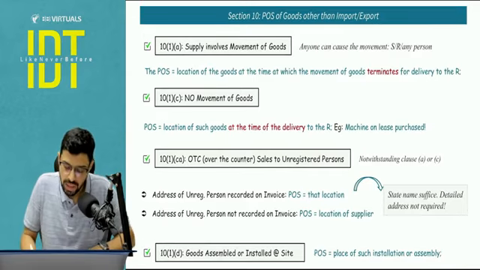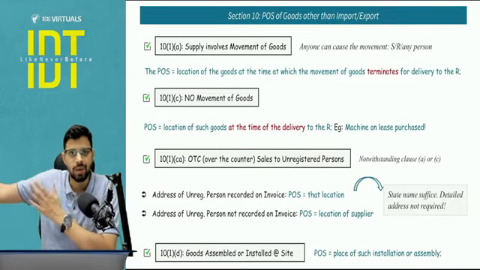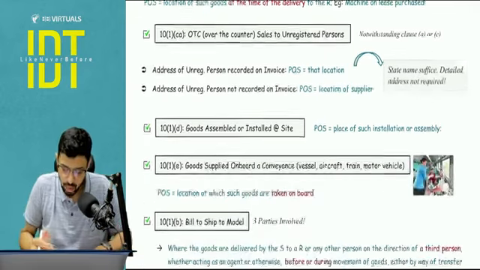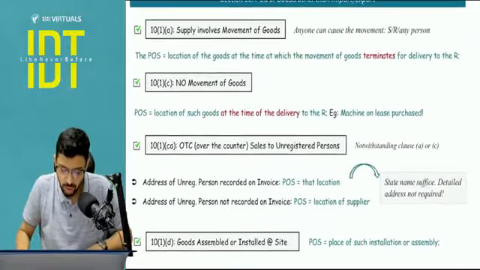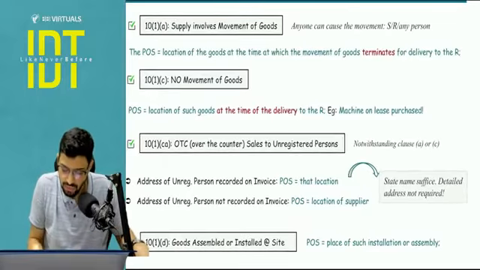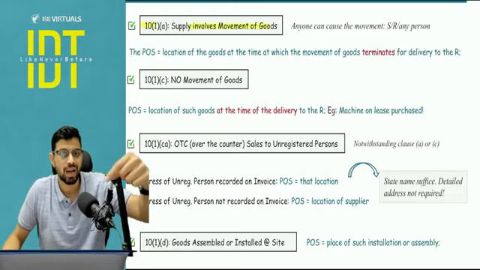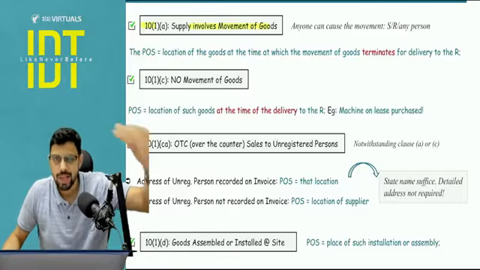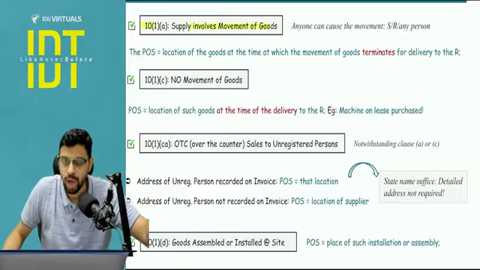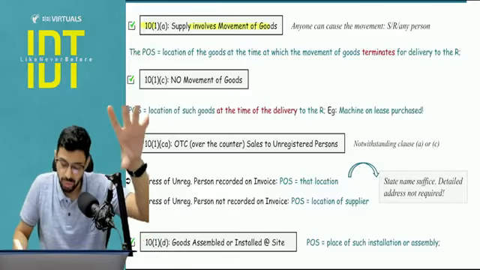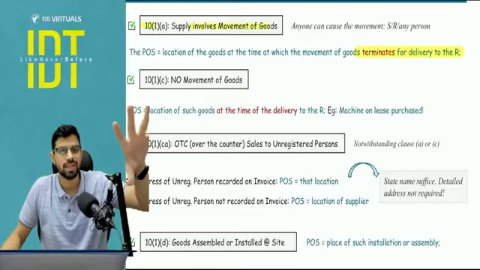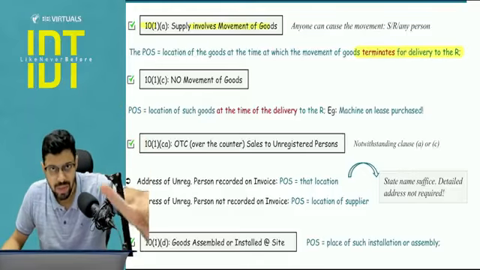Place of supply of goods other than import export, because import export will be dealt in section number 11. So 5-6 cases we will talk about. Let's start. Section number 10(1)(a), that is the supply involving movement of goods. The place of supply will be where the termination of the movement is happening for the purpose of delivery. I'm not talking about a mere halt, I'm talking about termination of the movement for the purpose of delivery to the recipient. That state will be the answer of place of supply.